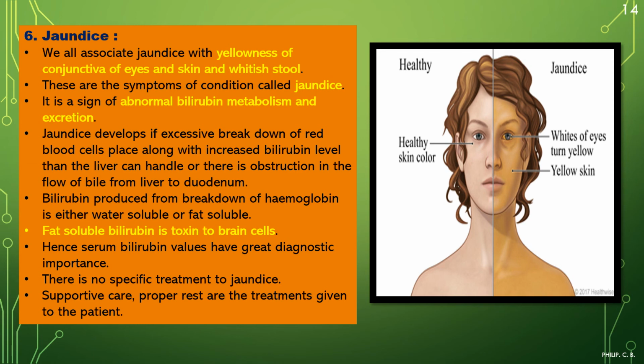And it can be seen in the excretory system also, that is in the feces or in the urine, etc. Jaundice develops if there is excessive breakdown of RBCs, red blood cells, along with a bilirubin level higher than the liver can handle, or there is obstruction in the flow of bile from the liver to the duodenum. Bilirubin produced from the breakdown of hemoglobin is either water soluble or fat soluble.